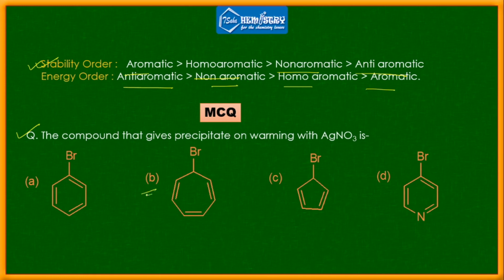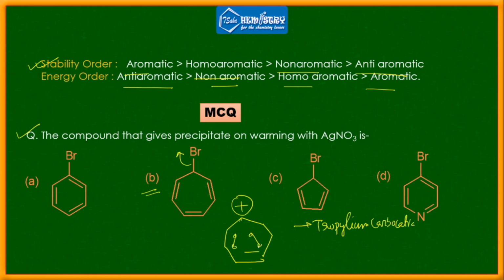Now in option B you can see if this bromine can eliminate from this molecule, it will generate a stable carbocation. This is called the tropylium carbocation. And you know this is 1 2 3 4 5 6, that is 6 pi electrons.